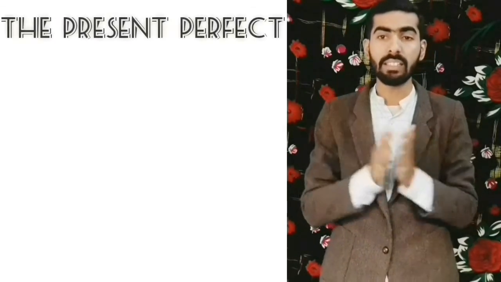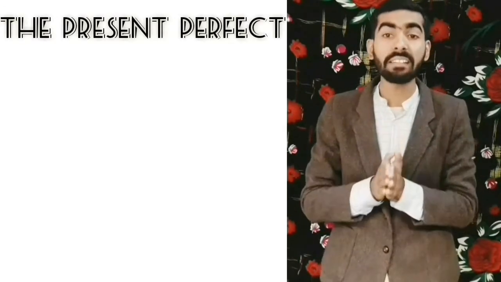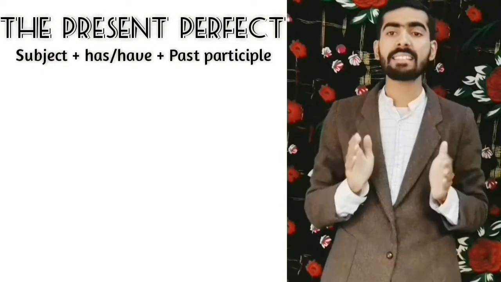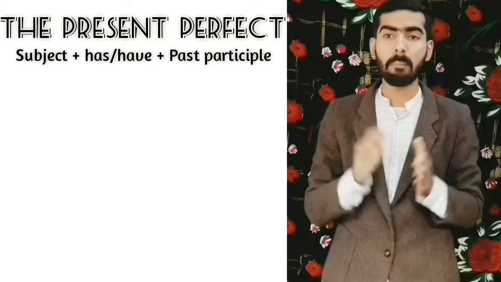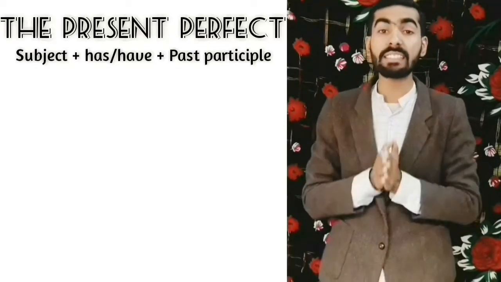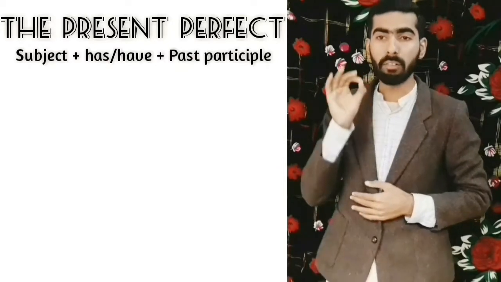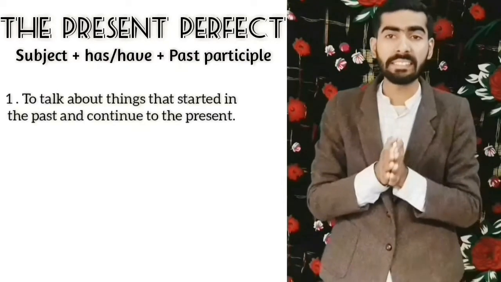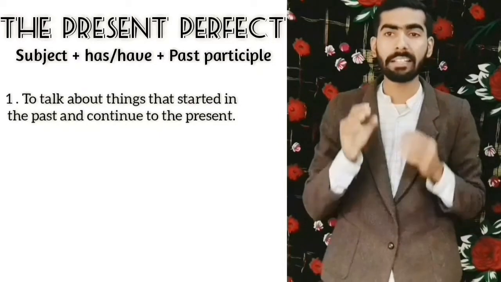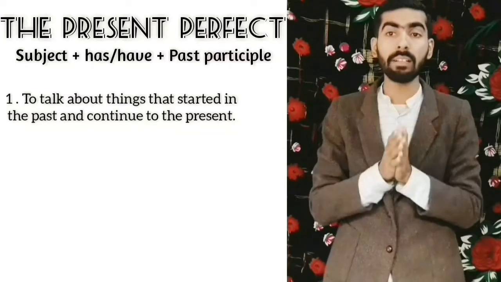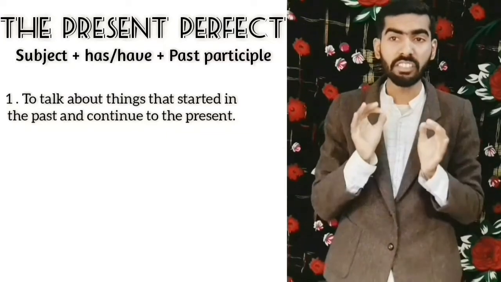Let's move on to the present perfect tense. The structure of the present perfect is subject plus has or have plus the past participle. There are three main ways that we use the present perfect in English. The first is to talk about things that started in the past and continue to the present. It is very important to remember that they are unfinished actions.